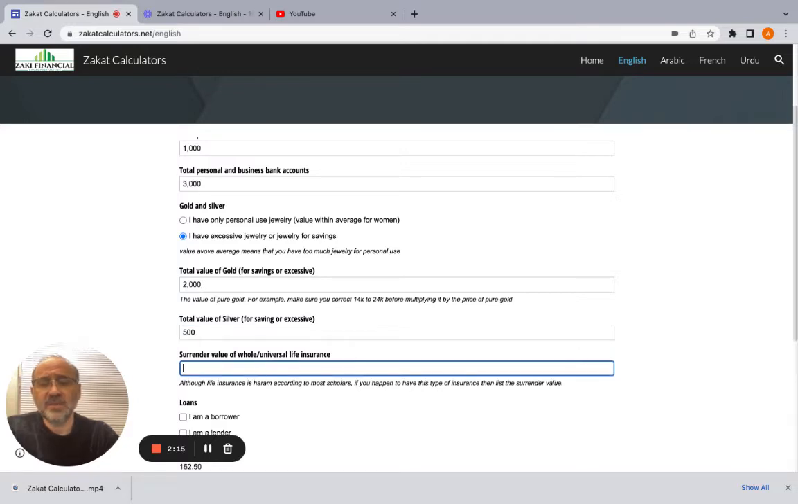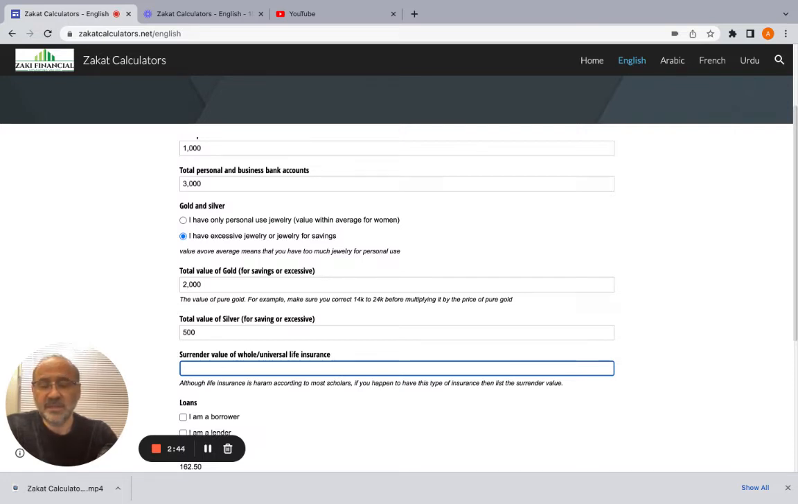Okay. Now, this one does not apply to most people. Most Muslims don't even carry life insurance because a lot of fuqaha say it's haram. And the ones who do, most likely they have term life insurance, which does not have any cash value. You stop paying, you lose it. But there's a whole and universal life insurance. Those carry cash value. So if you stop paying, you don't lose all of it, you get some money back.